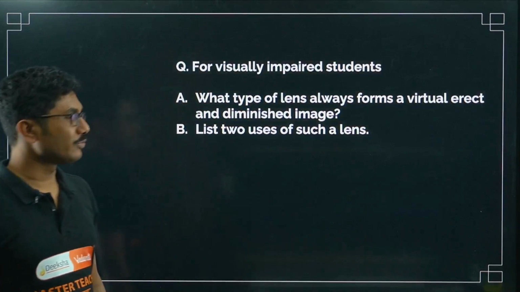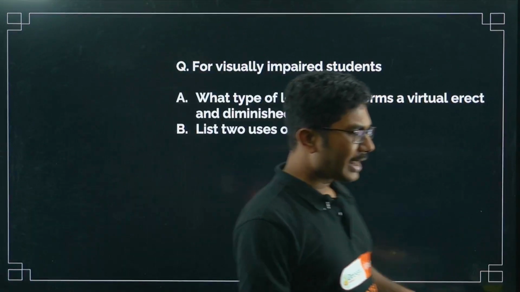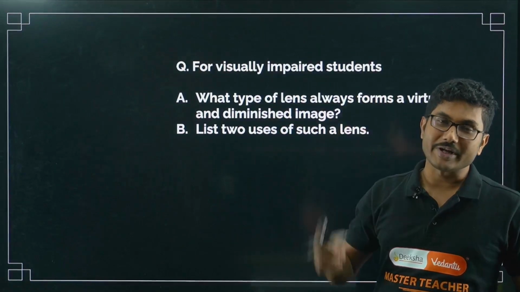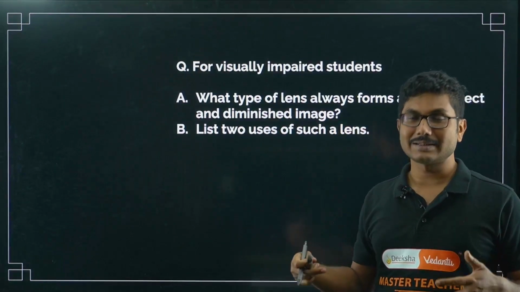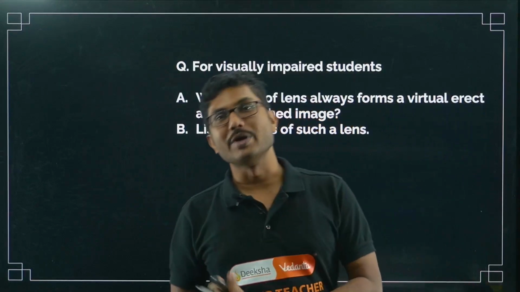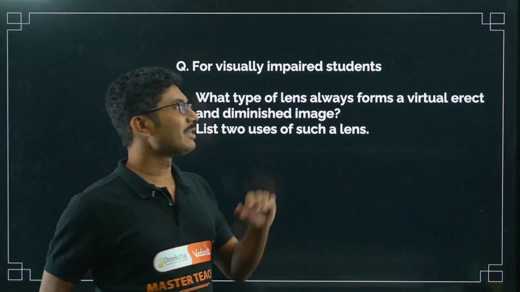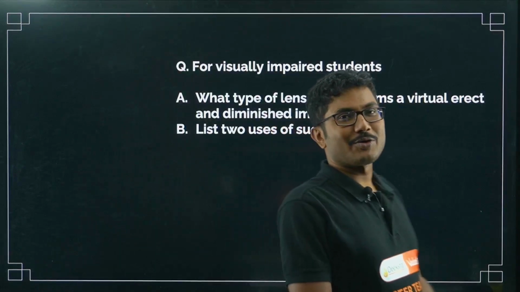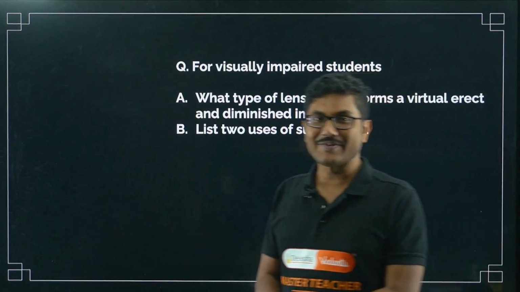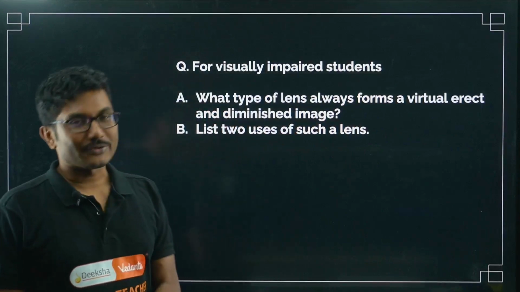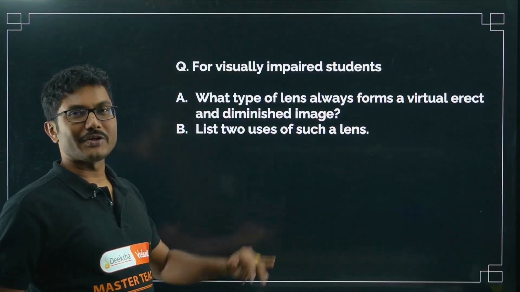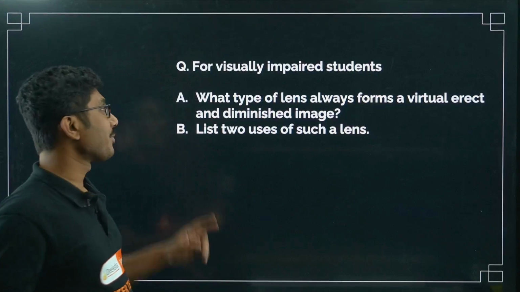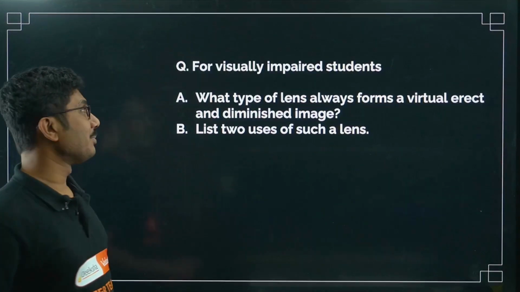Now visually impaired students. Now these questions may seem not relevant, but these visually impaired questions are also very good questions and they might come as a standalone question to you as well. Maybe you ignored these questions because they are for visually impaired and you are saying that I am not visually impaired, I can see perfectly fine, so this question is not for me. Actually not. They are very very good questions. So when you are solving a sample paper, you have to solve everything including visually impaired.